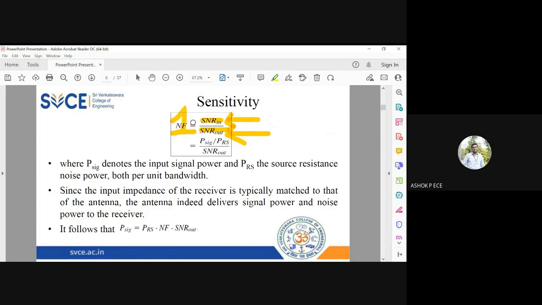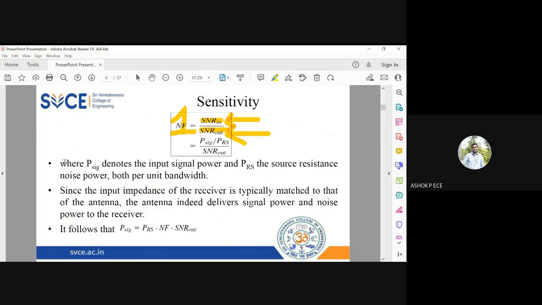Same thing we have seen in noise factor also, right? If the system is not going to add any noise, then the noise factor is unity. If the system adds noise, then the SNR at the output will reduce and the noise factor will increase.